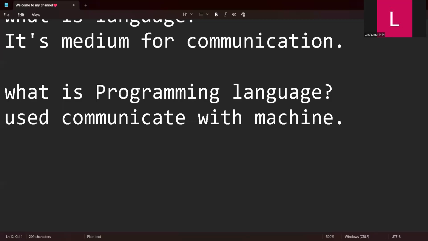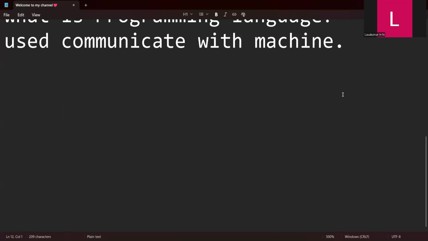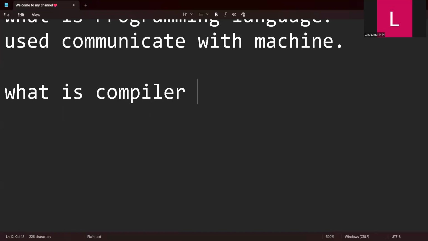So here also, in a programming language, in a computer, either we will have a translator. The translator is nothing but a compiler or an interpreter. So there are two translators in programming, and those translators are nothing but the compiler and the interpreter. Okay, so what is a compiler? Why do we need these two types of translators to translate the code?